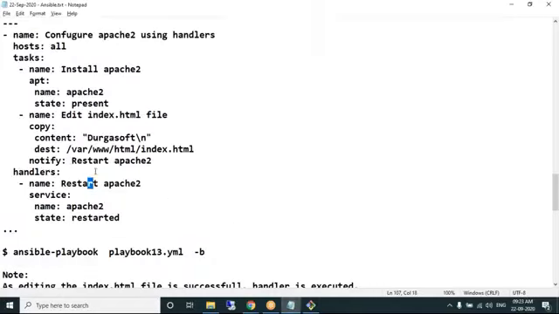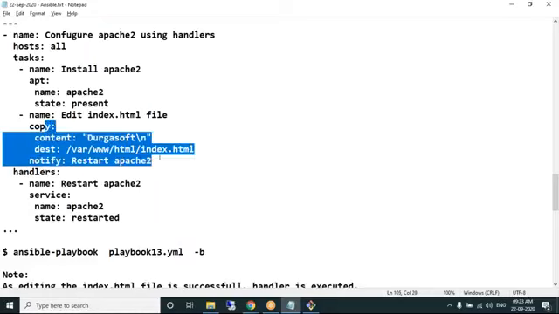A handler gets executed when some other module has made some changes on the machine. The copy module has not made any changes, so the handler will not get executed. Got it? That's the beauty of a handler, to perform related operations. If task 1 is completed, then I want to do something. If task 1 is not done, I don't want to do it. When you want to perform this kind of related action, you go for using a handler.